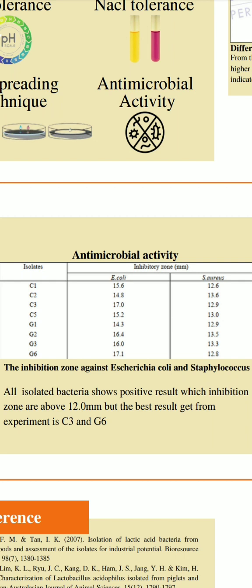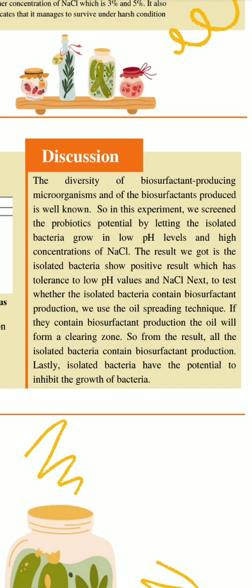It shows the inhibition zone against Escherichia coli and Staphylococcus. From the result, all isolated bacteria show a positive result, with inhibition zones above 12 mm. But the best results from the experiment are C3 and G6 from the thesis. Based on the results obtained, next is the discussion from the thesis.